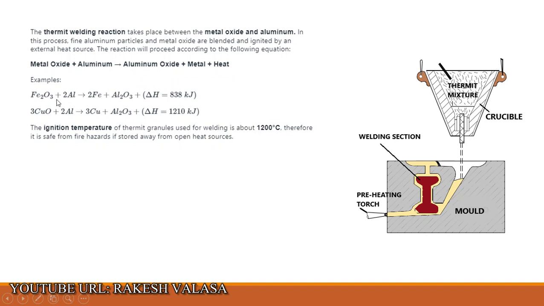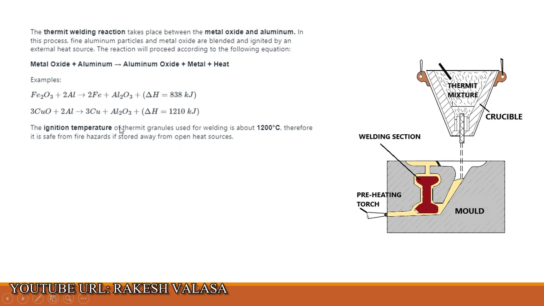Let us see two examples. Iron oxide Fe2O3 plus aluminum 2Al gives 2Fe plus Al2O3, and some heat is released, that is 838 kilojoule. Second example: 3CuO, copper oxide, plus aluminium gives 3Cu plus Al2O3. It produces some energy, that is 1210 kilojoule.